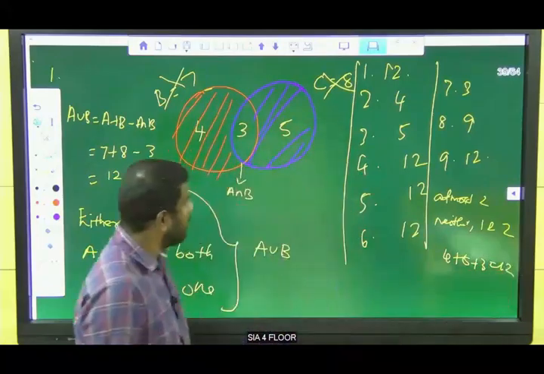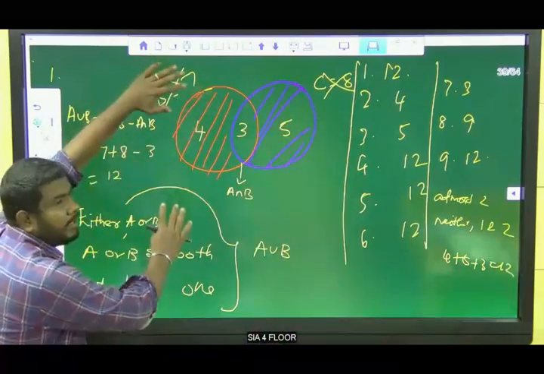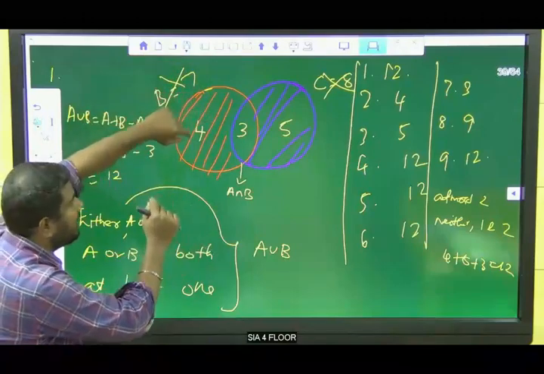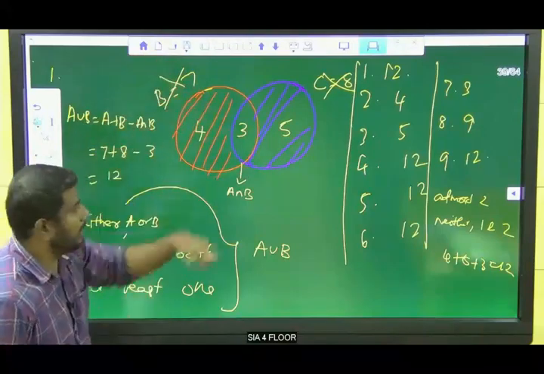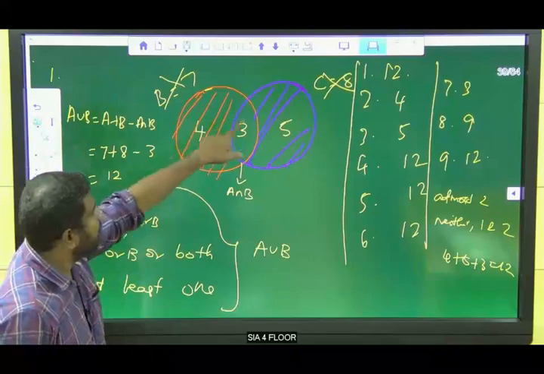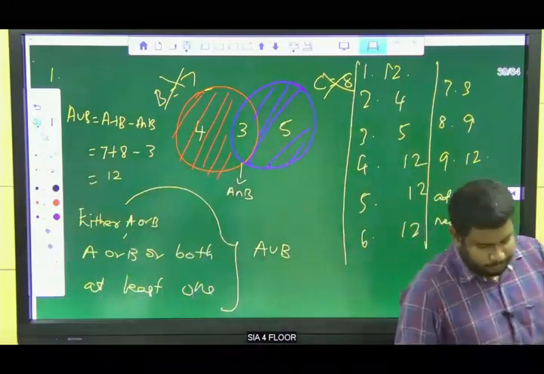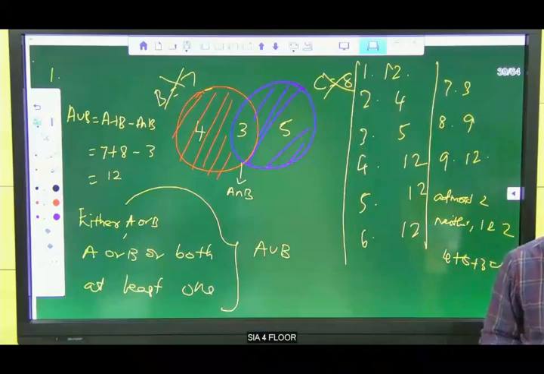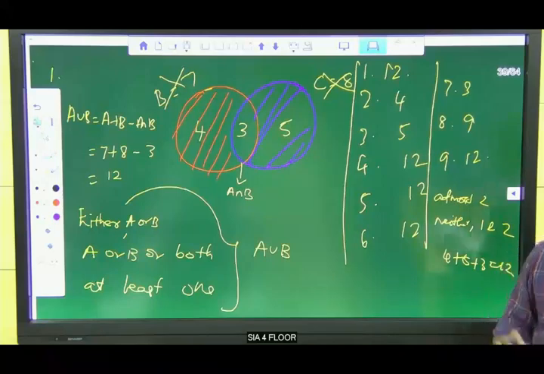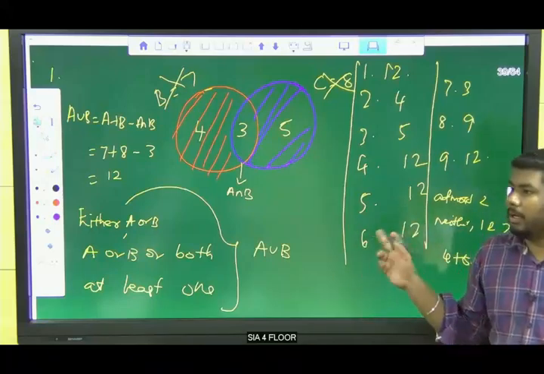So 12. Clear? At most 2 means neither, only 1, plus only 2. Clear? Yes. So now it is clear, Anju: at most 2 means neither, only 1, only 2.